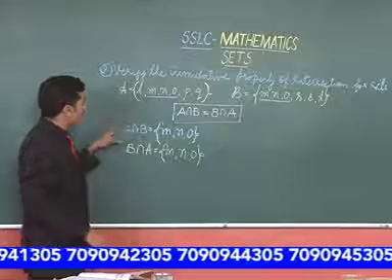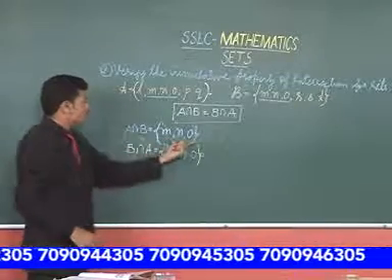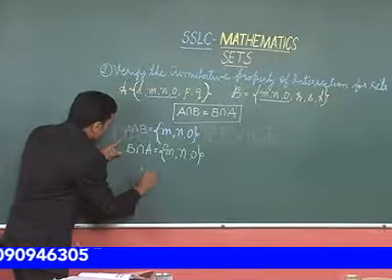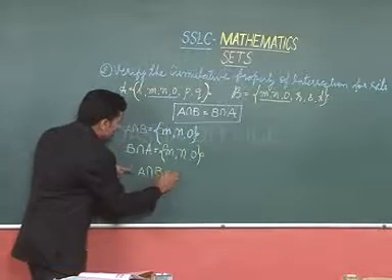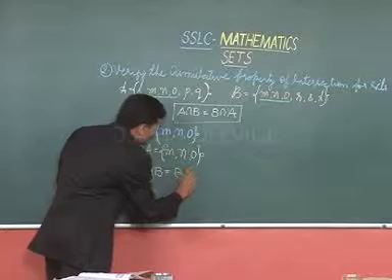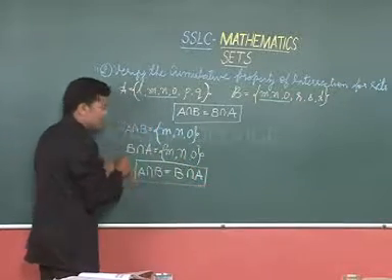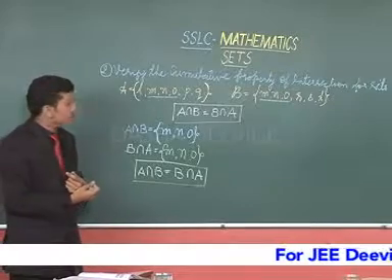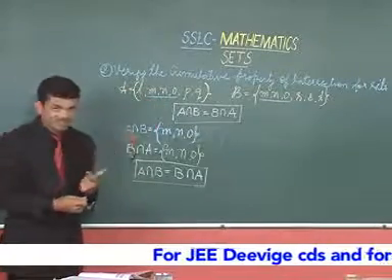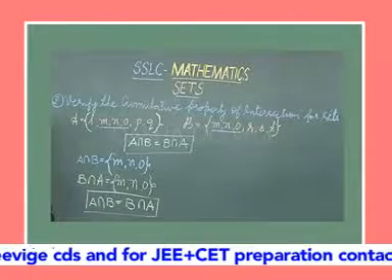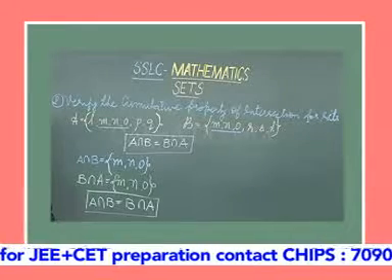See here, compare these two equations. Here, the right hand sides are equal. That means that A intersection B should be equal to B intersection A. So, hence it is verified. So, dear students, for the given sets, we have verified that the commutative property of intersection holds good.